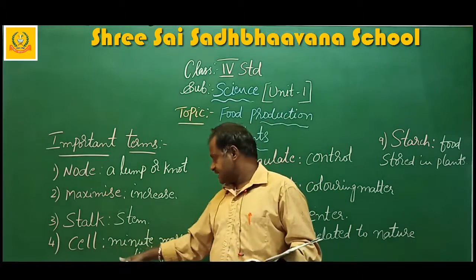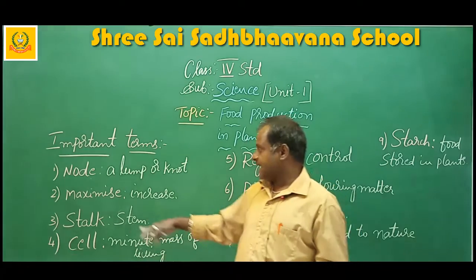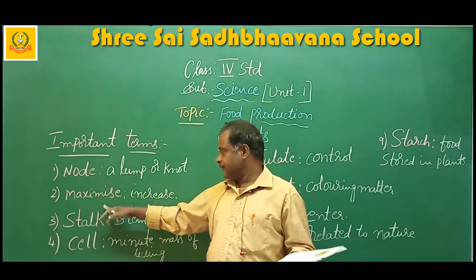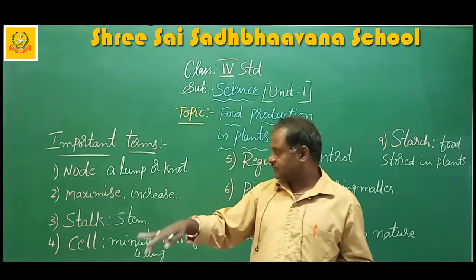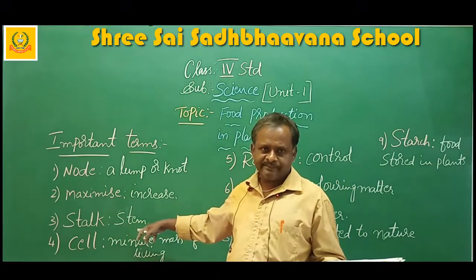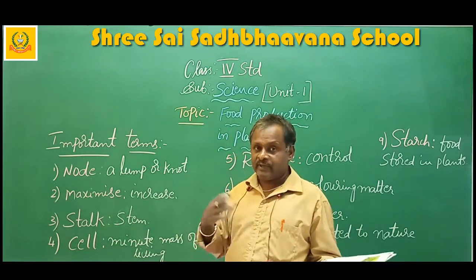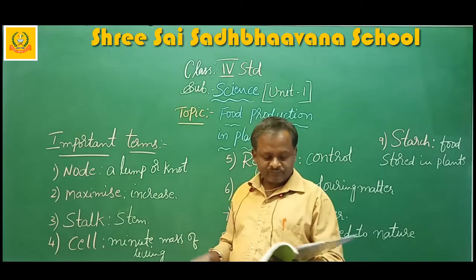Okay, so this is the cell, minute mass of living. Maximize, already explained. Maximize means increase. Next, stalk, that is stem. Stalk means stem. These are very, very important words. You have to learn the spellings also.